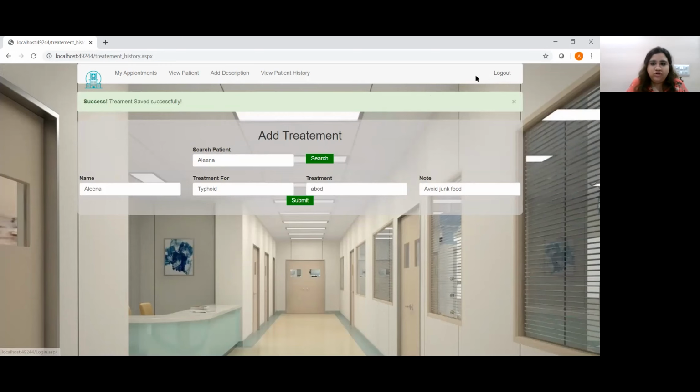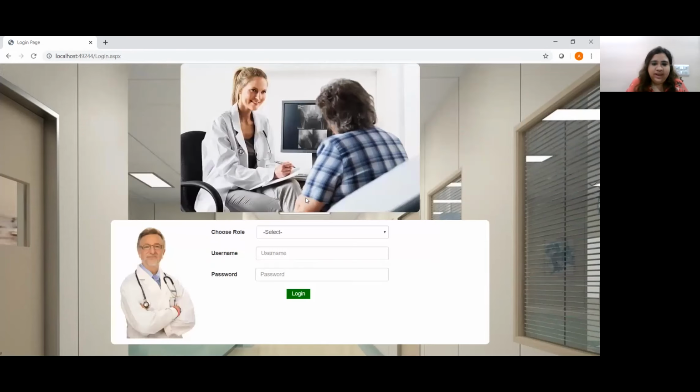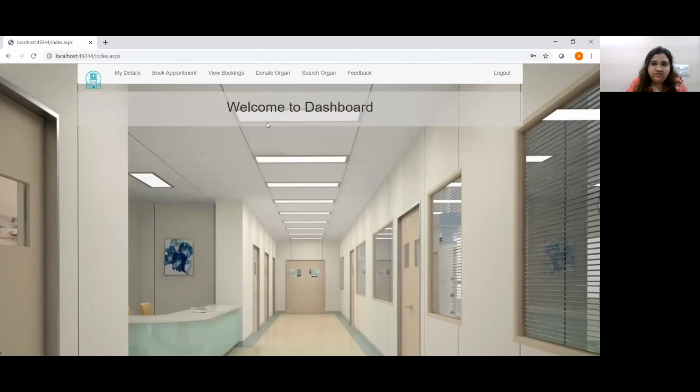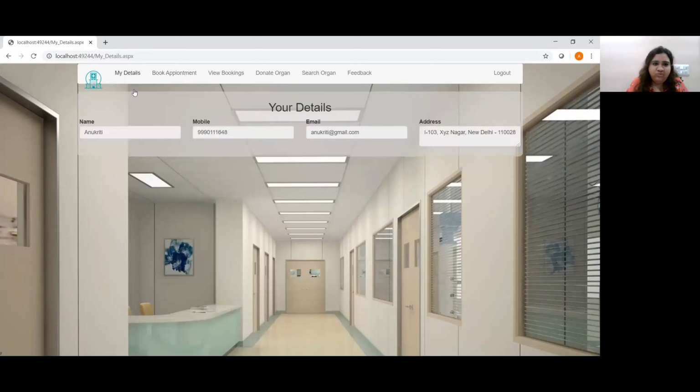Now let's log out of the doctor module and have a look at the patient module. So for logging in as a patient, we need to choose the role as patient. And one of the patients that I have already registered here is Anukriti. So let's take her name as the username. And now let's fill in the password. Login. So this is the patient's dashboard. The patient Anukriti can view her details by clicking on My Details. These are the details of Anukriti.